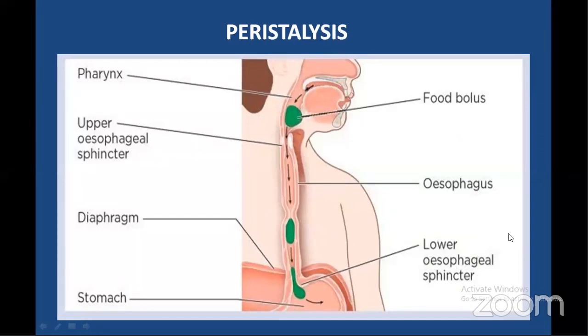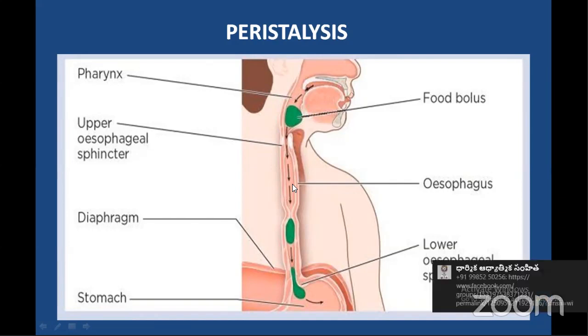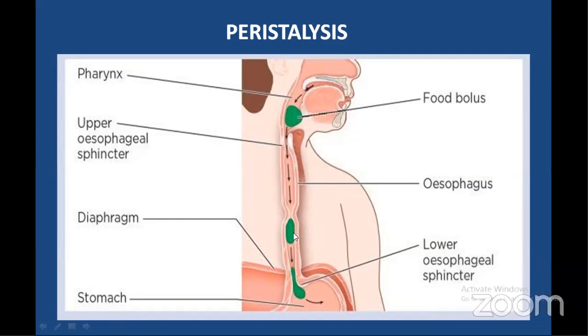This peristalsis involves contraction and relaxation of smooth muscles of the wall of the gut, resulting in successive wave-like movements. You can see here successive wave-like movements throughout the gut. It causes propulsion of food through different parts of the gut and exposure to efficient enzymatic actions.